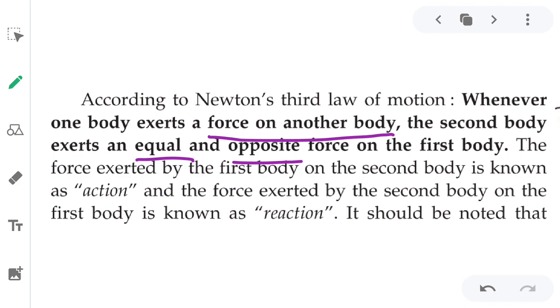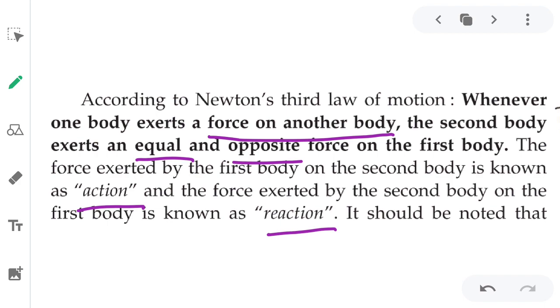Before going to that point, I'd like to clear a few things. The force which the first body is applying on the second body is known as action, whereas the force exerted by the second body on the first body is called reaction.